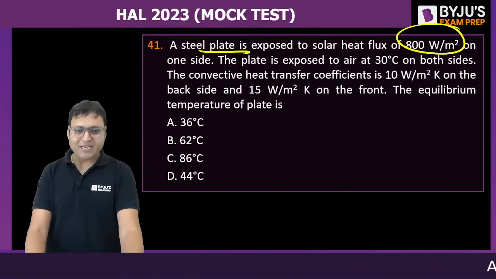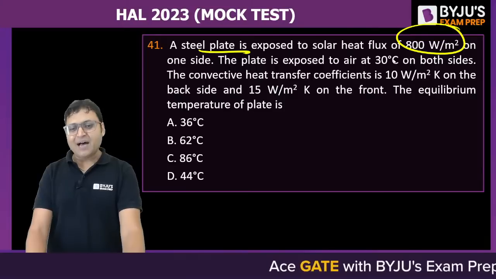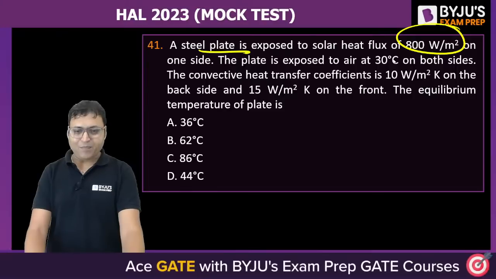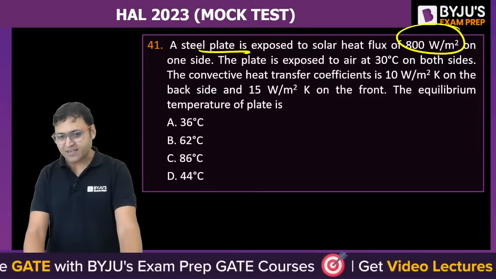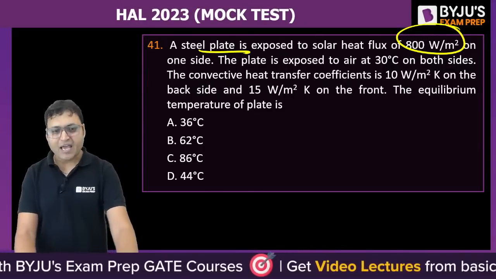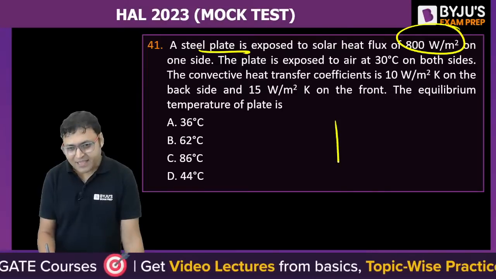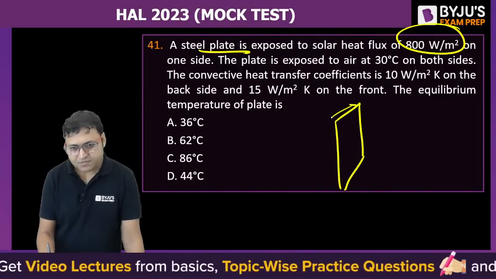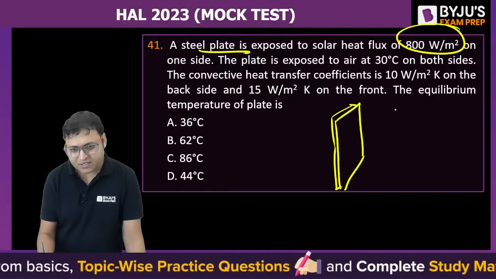The equilibrium temperature of the plate is, whenever the question is to find out the equilibrium temperature, it means the plate is in a steady state. Can you guys find out the answer here? There is a plate, let us say, and there is a solar heat flux.